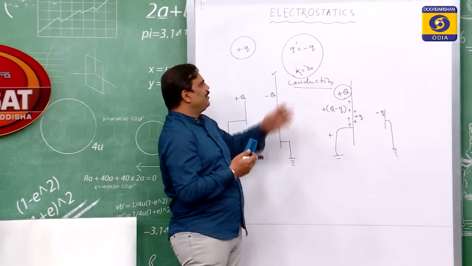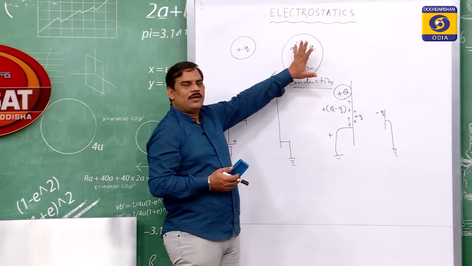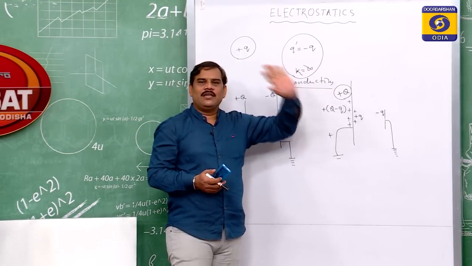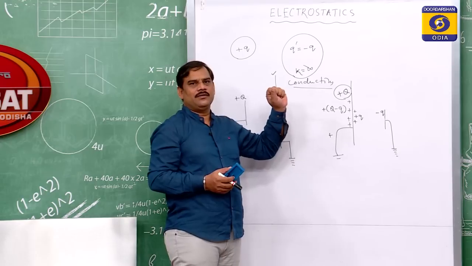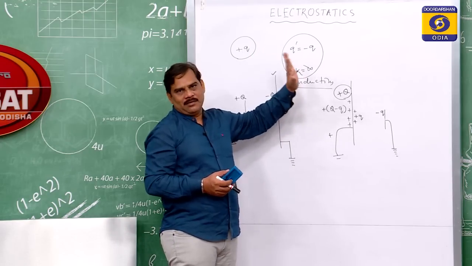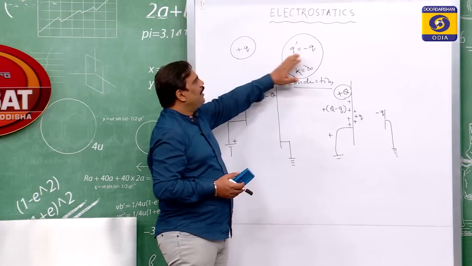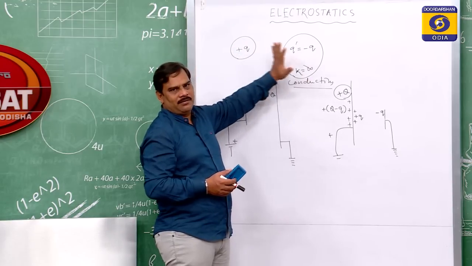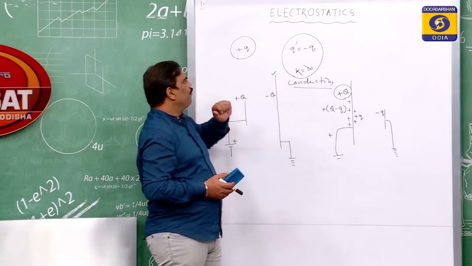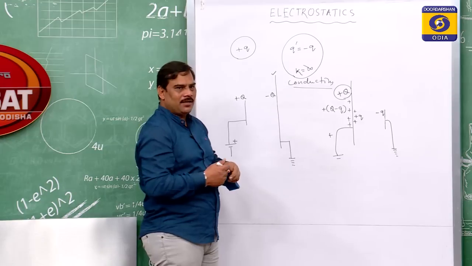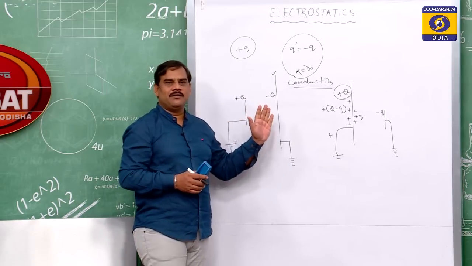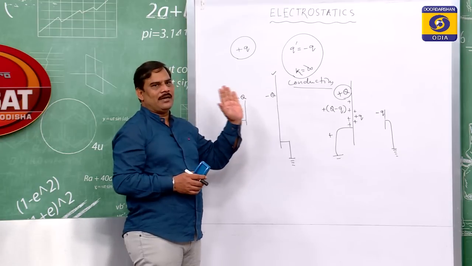Now, let us summarize this. First, in induction, opposite polarity charges are developed. Number two, the magnitude of charge developed is given by q equal to q0 into 1 minus 1 by k.